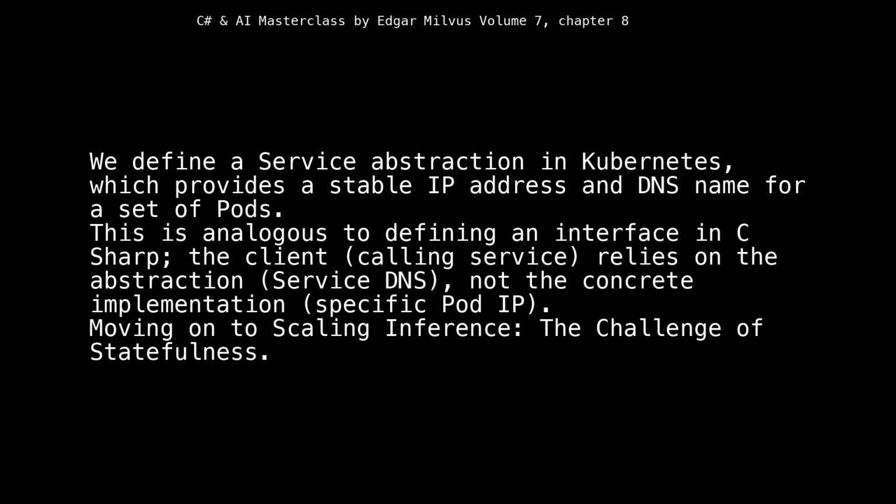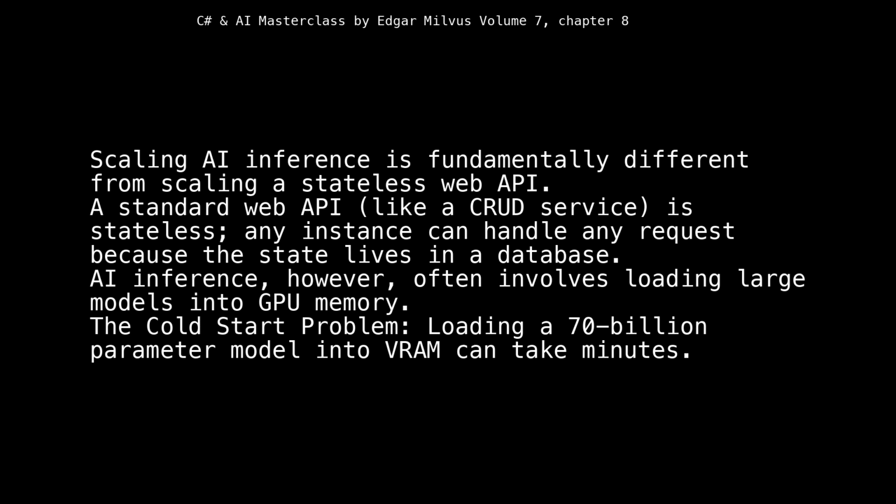Moving on to scaling inference, the challenge of statefulness. Scaling AI inference is fundamentally different from scaling a stateless web API. A standard web API, like a CRUD service, is stateless. Any instance can handle any request because the state lives in a database. AI inference, however, often involves loading large models into GPU memory. The cold start problem: loading a 70 billion parameter model into VRAM can take minutes.